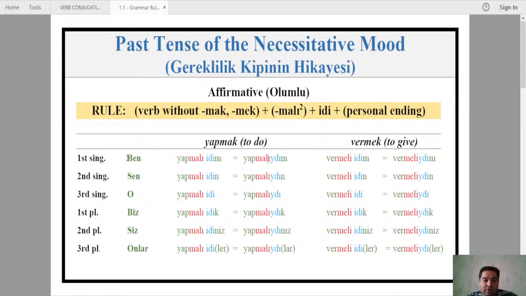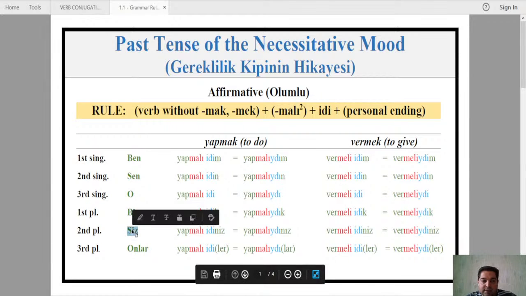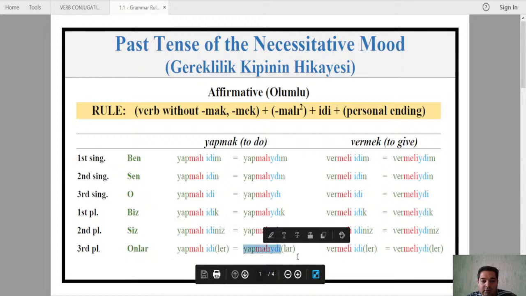Let's look at the first person singular. Ben yapmalıydım becomes yapmalıydım. Sen yapmalıydın becomes yapmalıydın. For he, she, it, yapmalıydı becomes yapmalıydı, and then it goes on like that. Biz yapmalıydık, siz yapmalıydınız, and onlar yapmalıydılar.